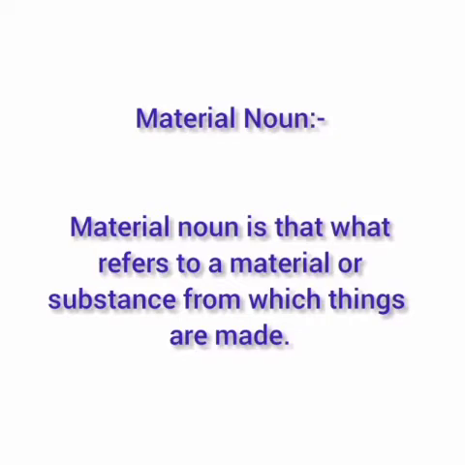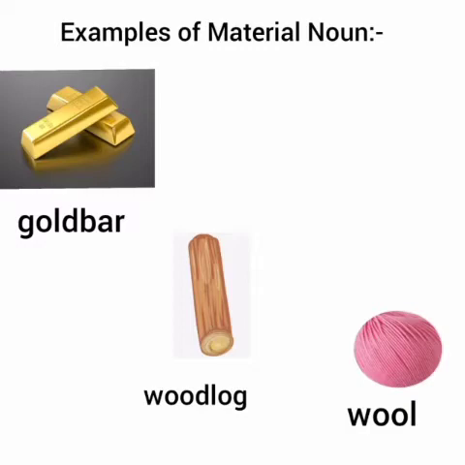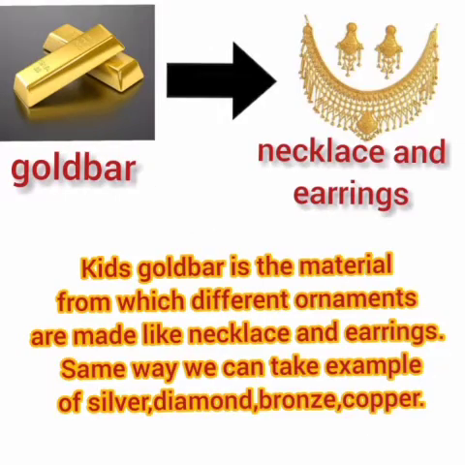Material noun. A material noun is one that refers to a material or substance from which things are made. Let us go through some examples of material noun. Gold, wood, wool. Kids, gold bar is the material from which different ornaments are made, like necklace and earrings. Same way we can take example of silver, diamond, bronze, copper.